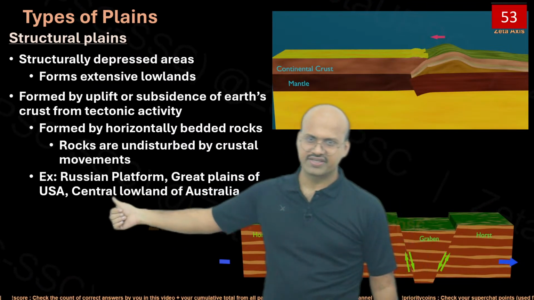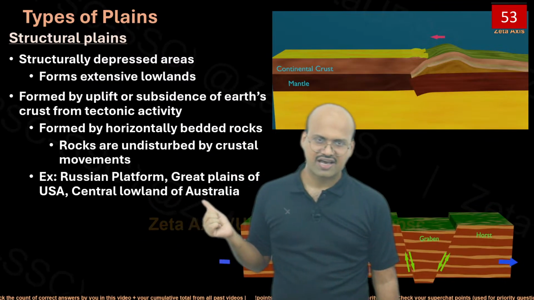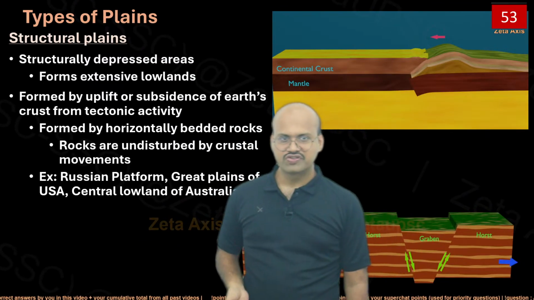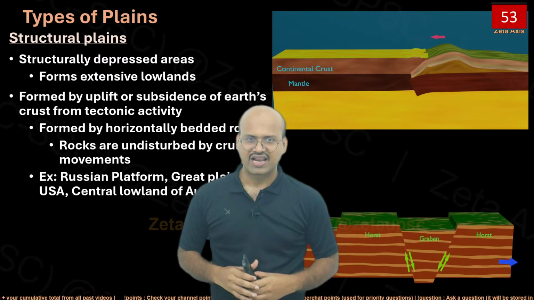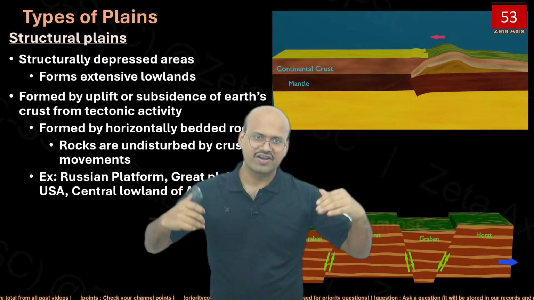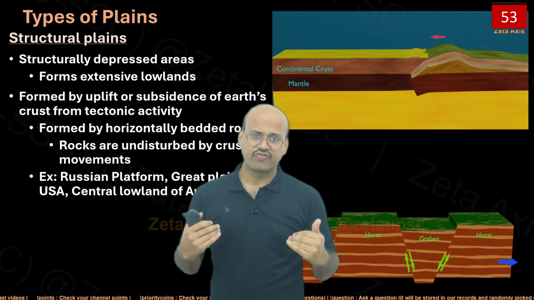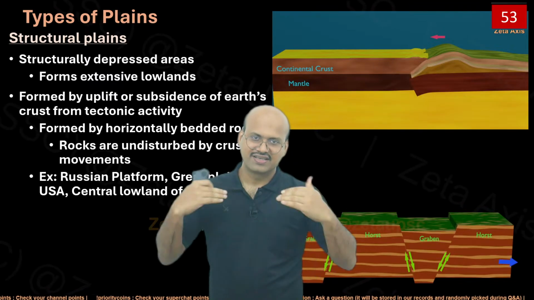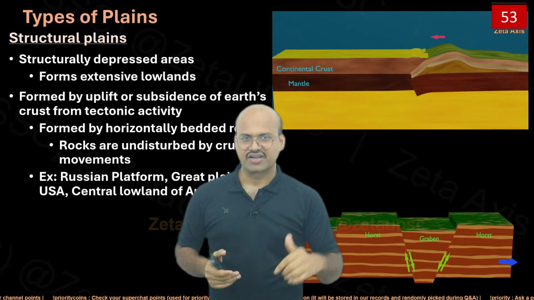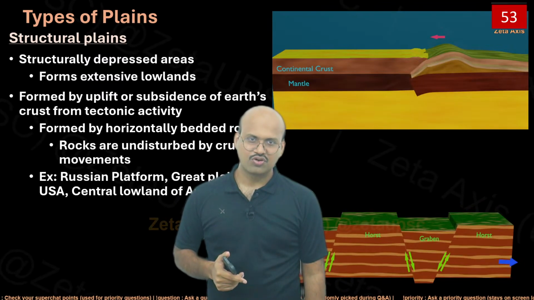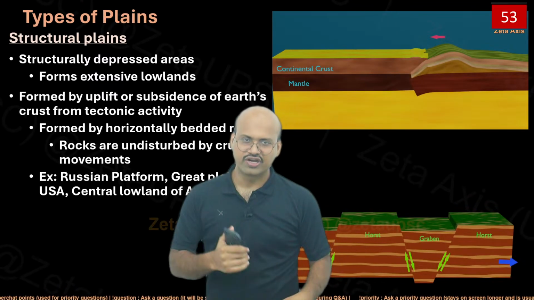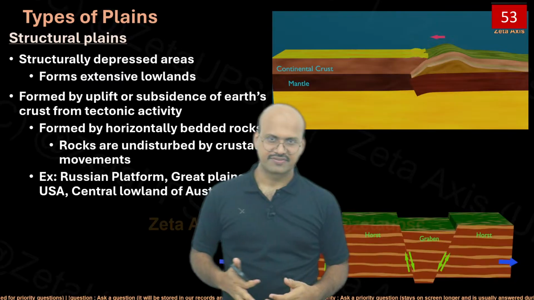Great Plains of USA and central lowland of Australia are examples of structural plains which were created either because of faulting or folding, where a large region could experience folding. Even our Gangetic Plains, because of folding, there was a large depression created and it was filled with sediments over time. So both erosion and this folding created those plains.